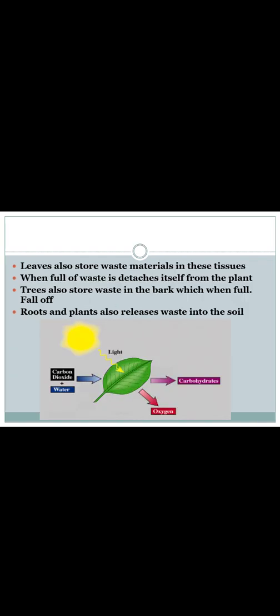Next, we know that leaves are going to store waste materials in their tissues, right? When full of waste, the leaf detaches itself from the plant. Trees also store waste in the bark, which falls off when full. Okay, so trees also store the waste in the bark. When it is full, what happens? It falls off. Roots of plants also release waste into the soil. So the roots of the plants are also going to release the waste into the soil itself.